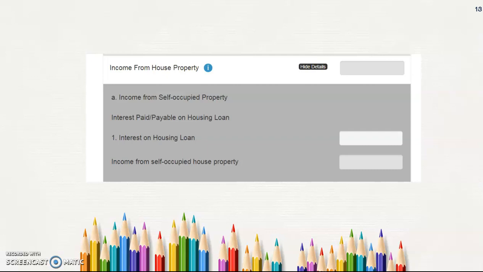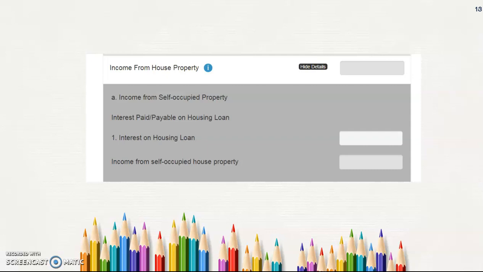So the first thing is income from house property. Income from house property is divided into the concept of self-occupied property and let-out property. Let-out property is the property which is given for rent. So the first thing is self-occupied property. If you do all the calculations, the final amount will be shown in the first box. So, income from self-occupied property.